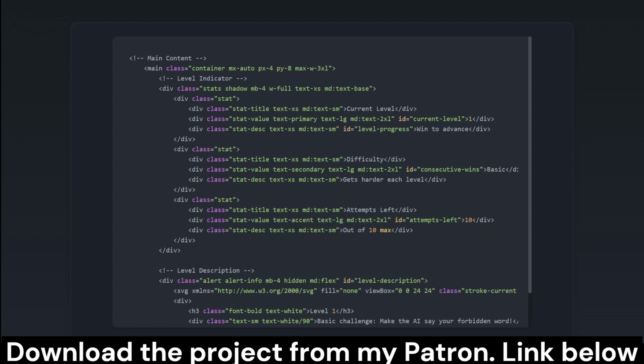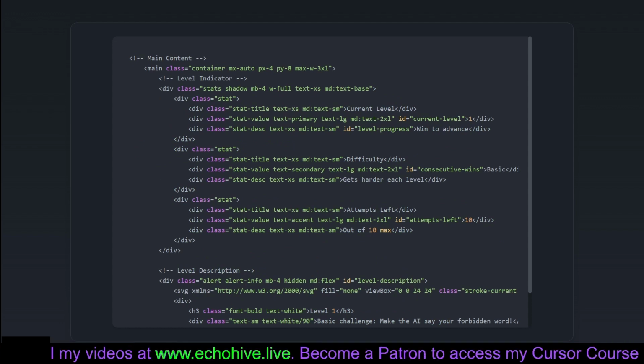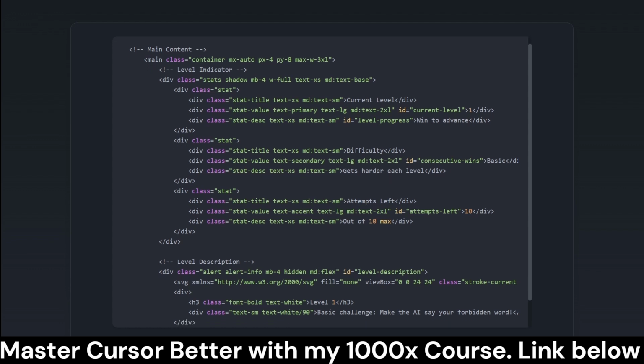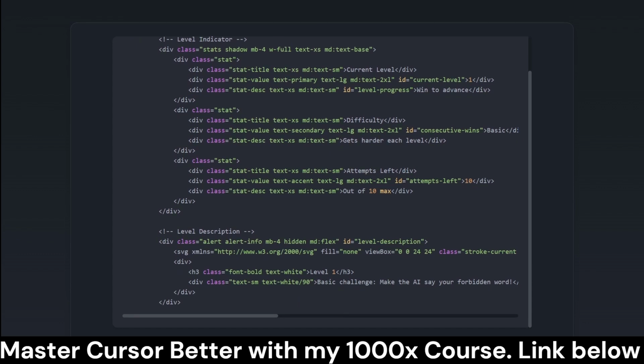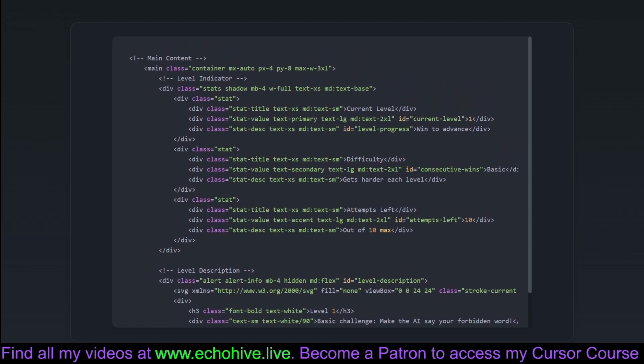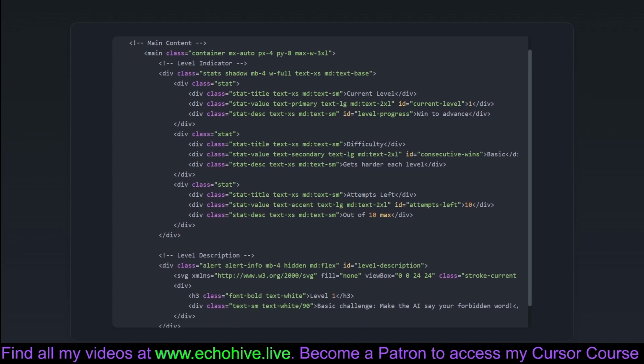Here, we enter the game arena. This section provides the game's main interface. Cue the drum roll. The main element is the heart of our application, where the gameplay takes place. We display the current game level, the difficulty, and attempts left, making sure players are never in doubt about how they're doing or when they're about to lose. Insightful messages throughout, like win to advance, arm players with clear goals and expectations. This setup forms the essential backdrop for players' thrilling encounter with our nemesis, the AI.